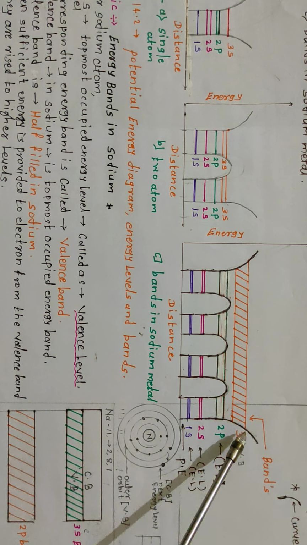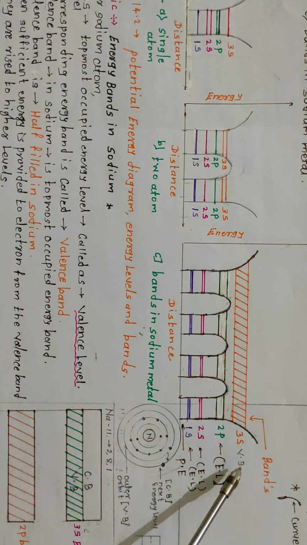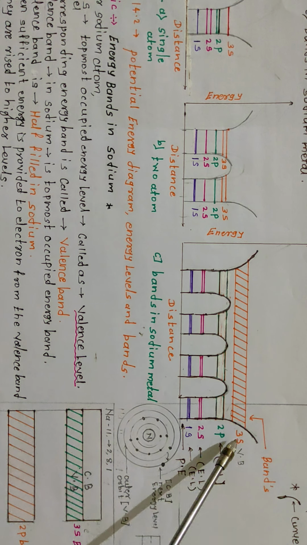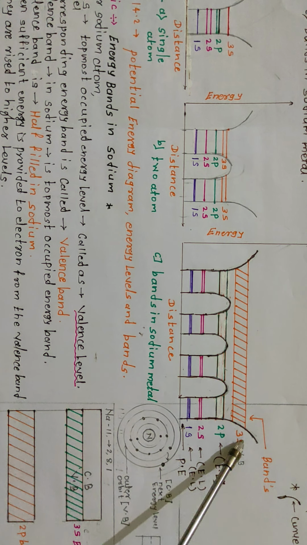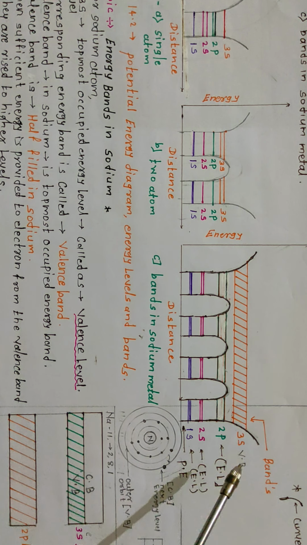That means in this 3s, electrons from a number of atoms are present in the outermost orbit, and they are accommodated in this energy level, which is a continuum of energy levels and is called an energy band.